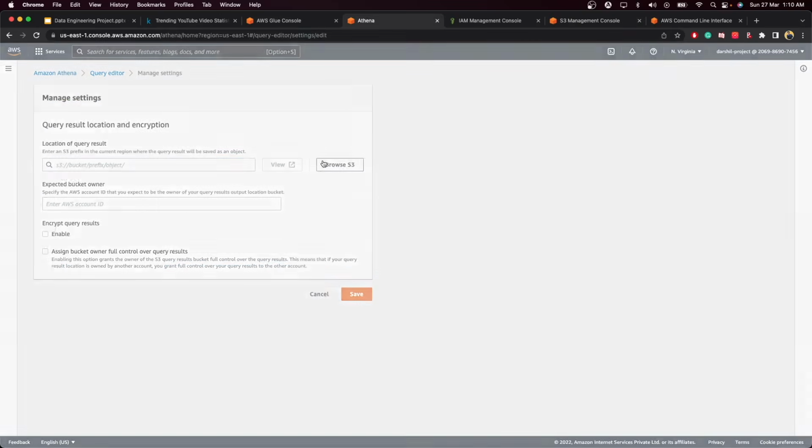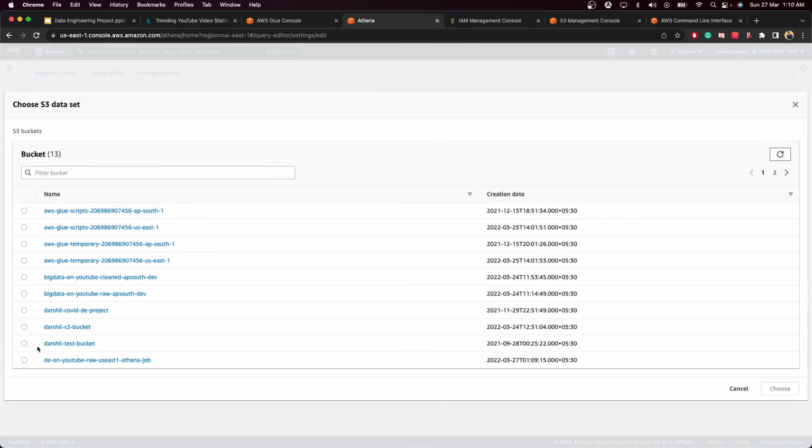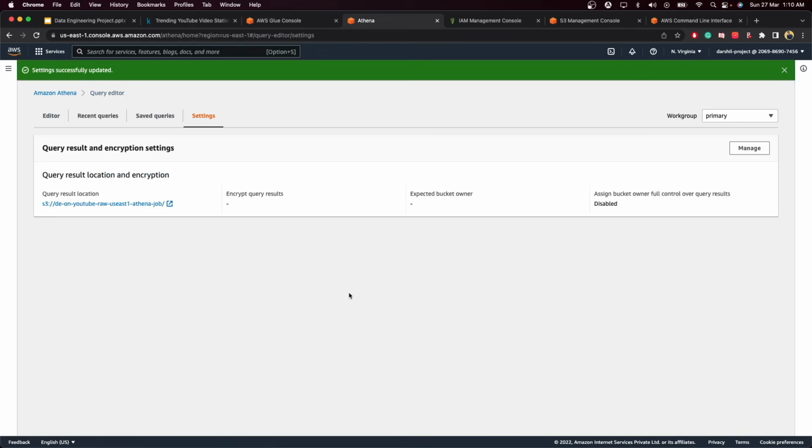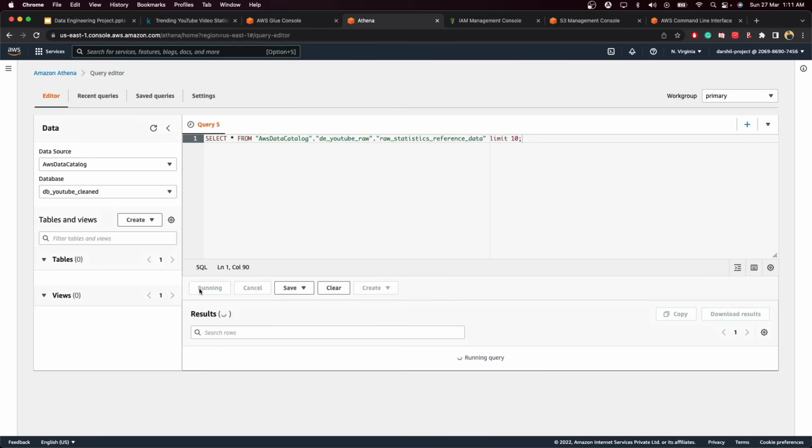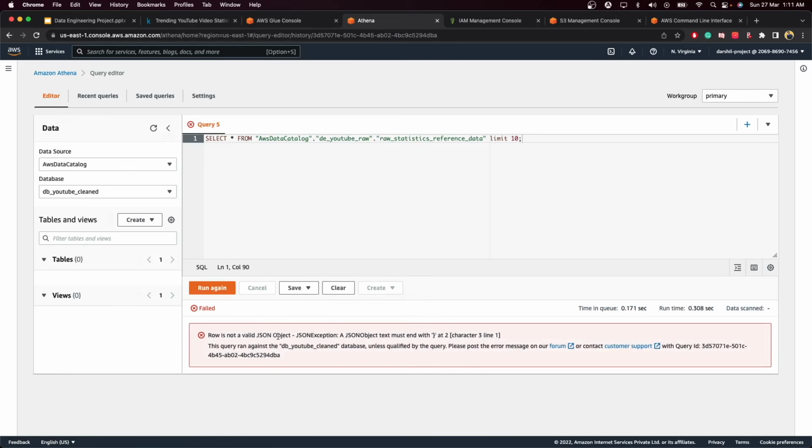Now over here you need to click on browse S3 and use the Athena bucket that we created. Click on choose, then click on save, and you are good to go. Now we're going to query this particular table that we just created using the catalog, and see what we get. You will see we get an error. This error is basically saying that it is not able to understand this JSON data, because it has some error over here, and it says JSON is closing at this particular curly brace. Now why are we getting this? Let's understand that.